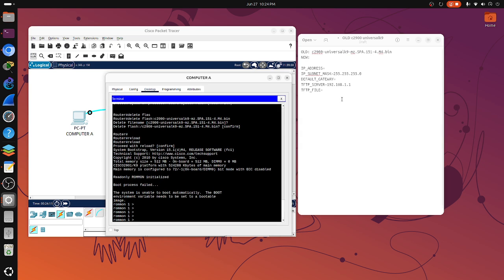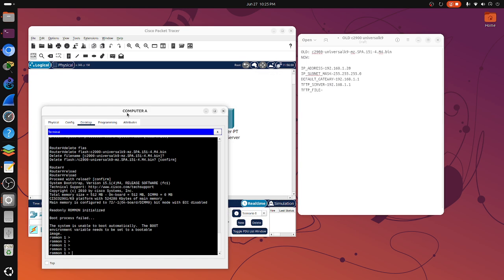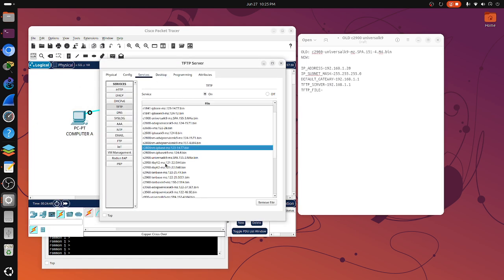So we just need these details right here, the IP address that we need to set on the router, anything as long as it's part of the subnet. Like I said, the default gateway here doesn't really matter, but since ROMMON requires it, we just need to put anything. But as best practice, we can just copy the TFTP server's IP, and of course the file, the IOS file, and use this 2900.